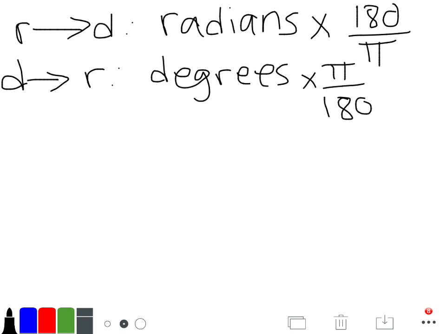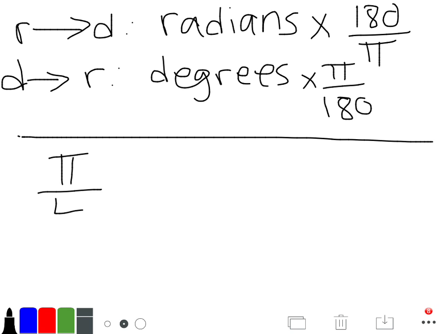And so now, let's say whatever this example I'm just going to give you, let's say you want to convert pi over 4. This is already in radians, you want to convert this to degrees. So you have pi over 4, and you're going to convert from radians to degrees. You multiply by 180 over pi.